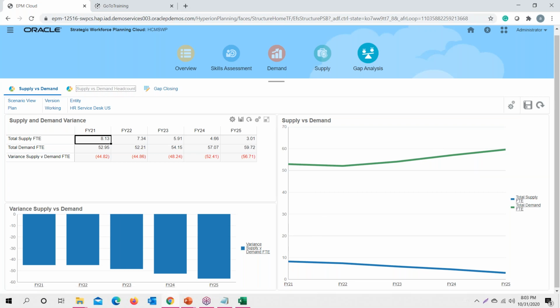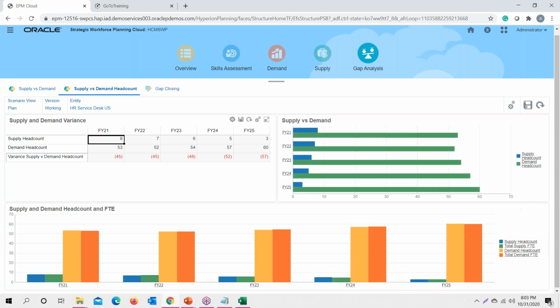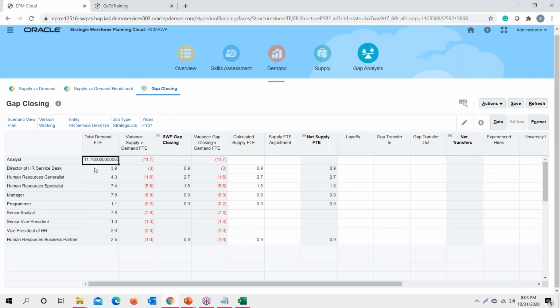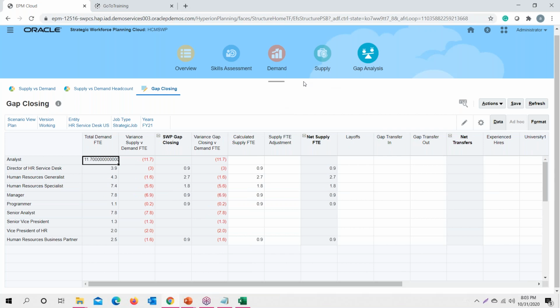We also have the supply versus demand headcount calculations for all the planning that we have done based on demand and supply. We also have gap closing, where you will get the total calculated FTE numbers. This is how skill assessment, demand and supply planning works in strategic workforce planning.